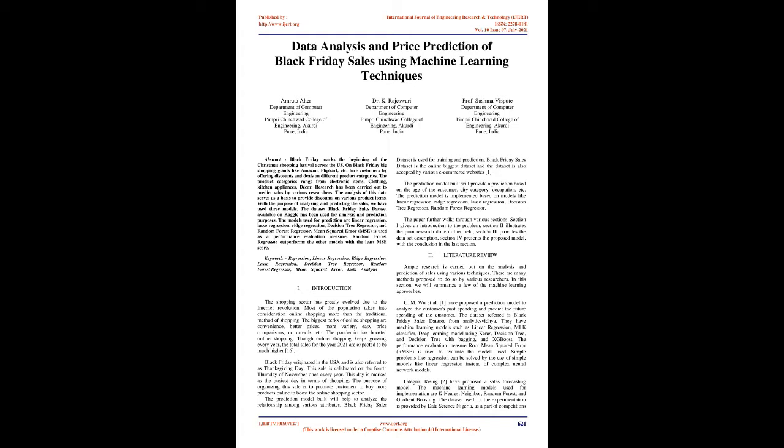Black Friday originated in the USA and is also referred to as Thanksgiving Day. This sale is celebrated on the fourth Thursday of November once every year. This day is marked as the busiest day in terms of shopping. The purpose of organizing the sale is to encourage customers to buy more products online to boost the online shopping sector. The prediction model built will help to analyze the relationship among various attributes.